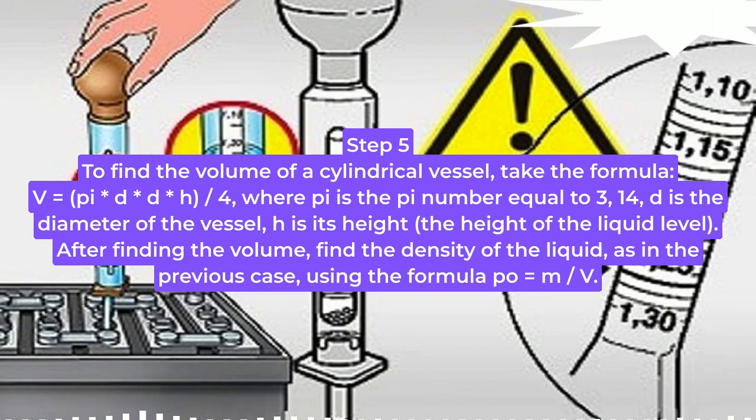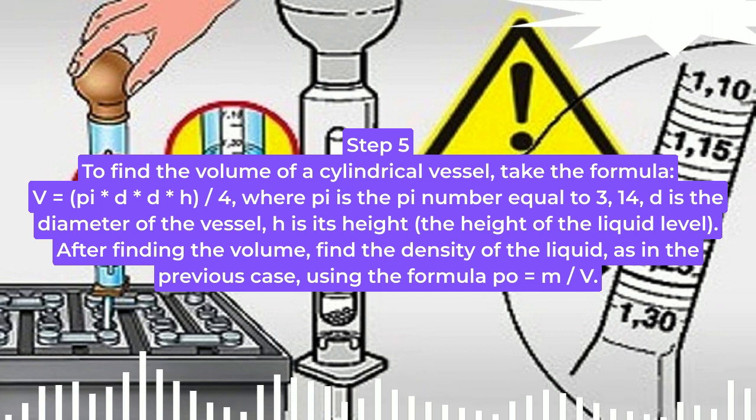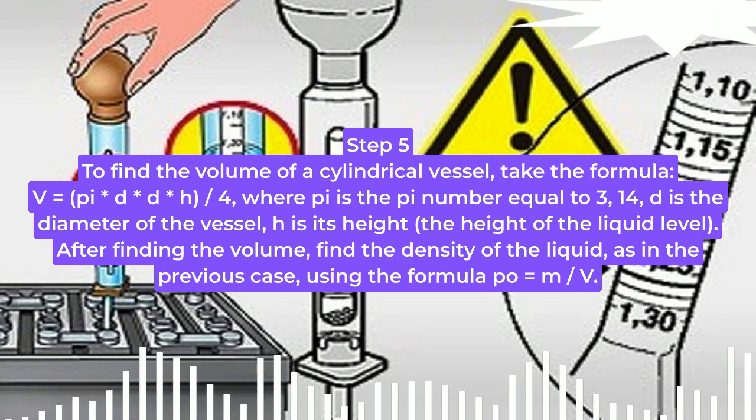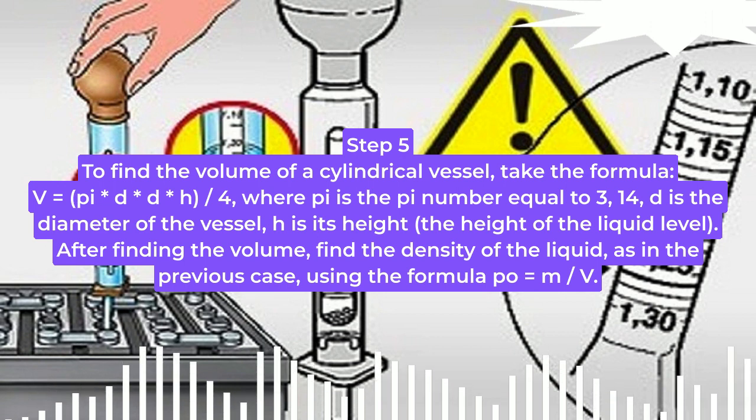Step 5. To find the volume of a cylindrical vessel, take the formula V equals pi * D * D * H/4, where pi is the pi number equal to 3.14, D is the diameter of the vessel, H is its height, the height of the liquid level. After finding the volume, find the density of the liquid, as in the previous case, using the formula rho equals